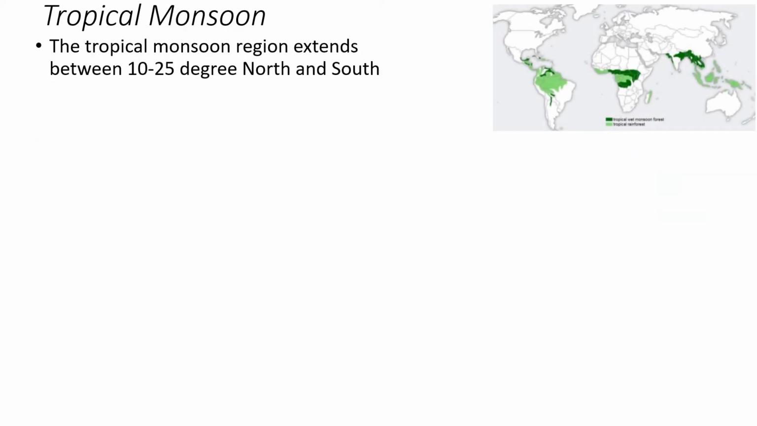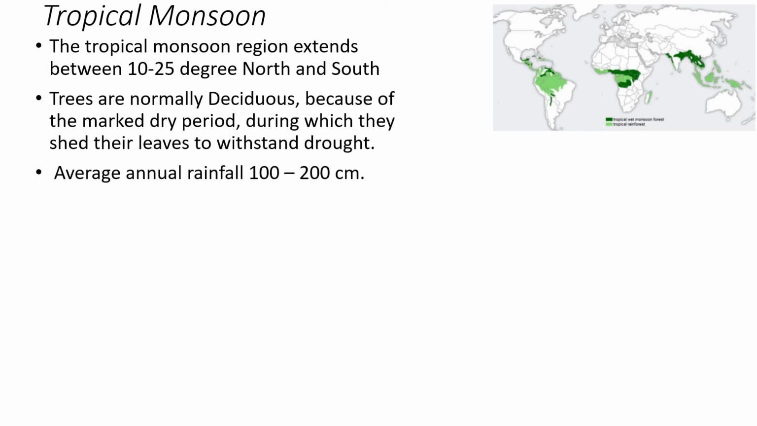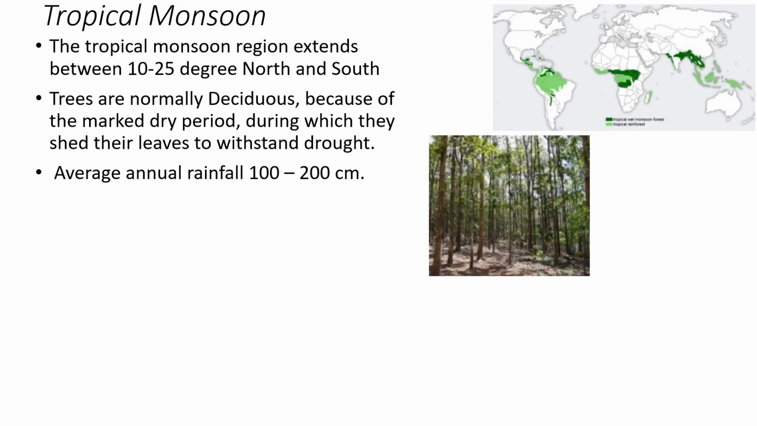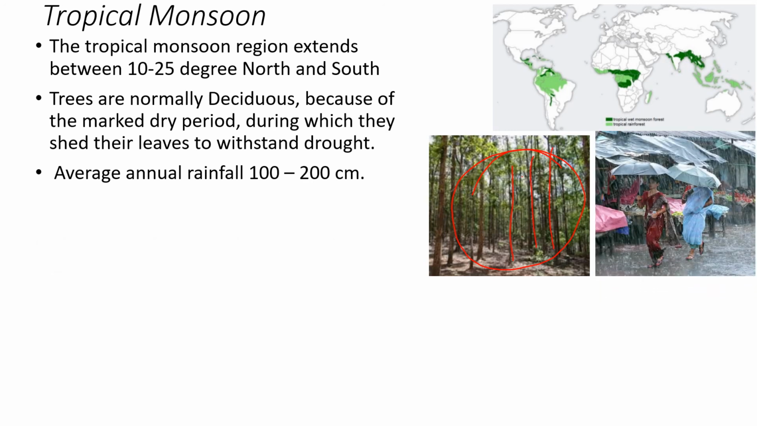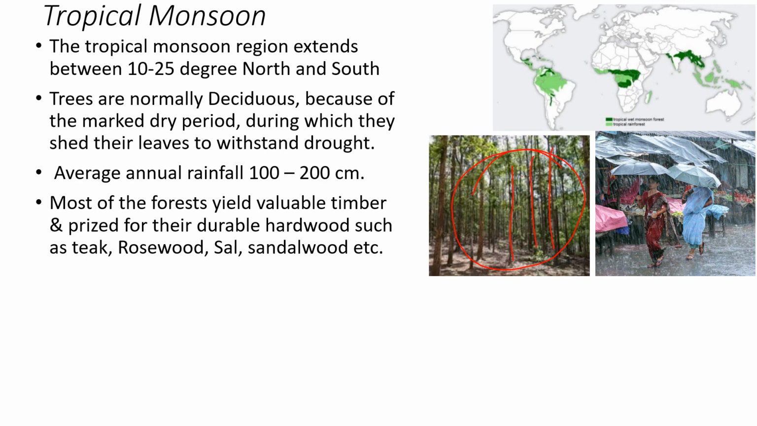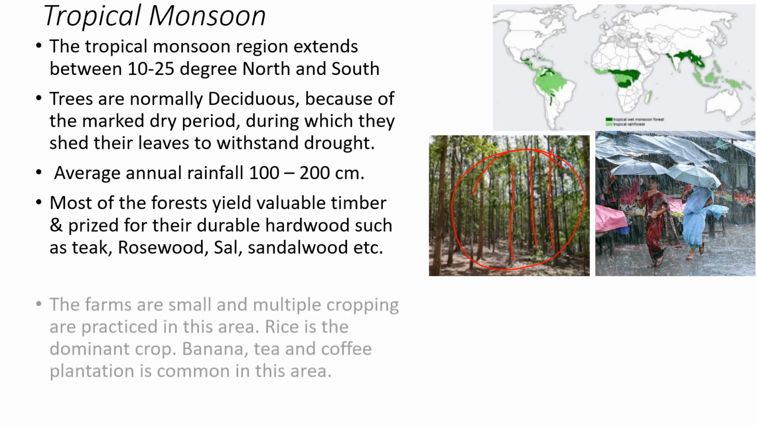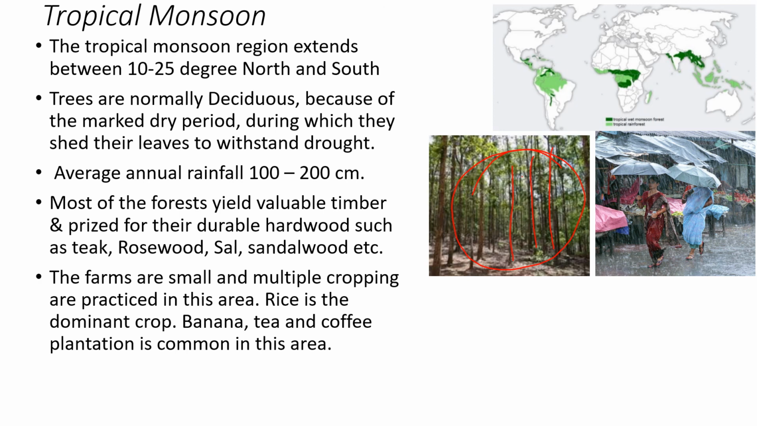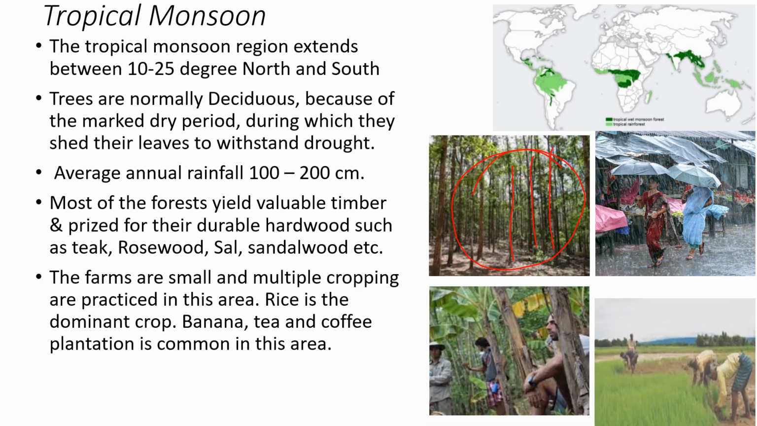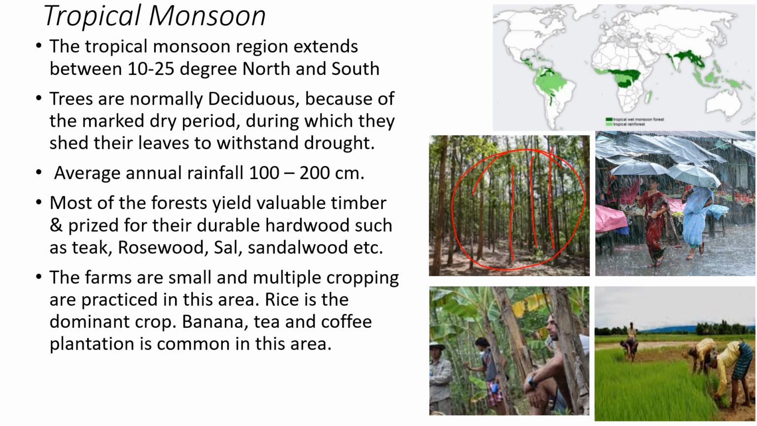The last region is the tropical monsoon, which is 10 to 25 degrees north and south of the equator, and it has a very clear wet and dry season. Here you can see that trees are in pure stands, that means the same type of tree, and there are gaps. That's why many big animals live in this area. We get many valuable timbers like sal, teak, and sandalwood growing here, but farmers do lots of cultivation because they get a proper rainy season, and